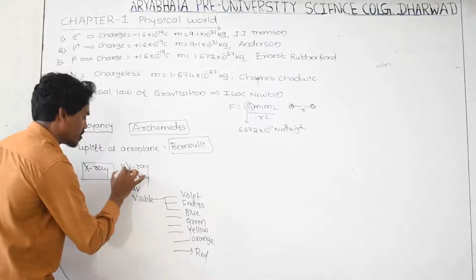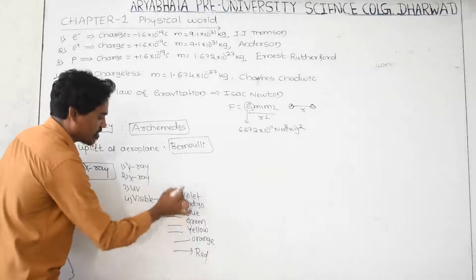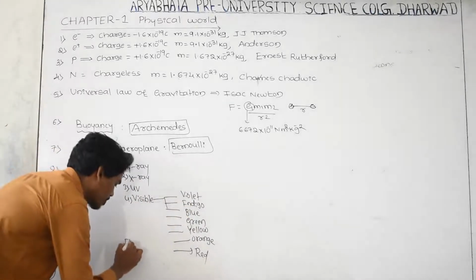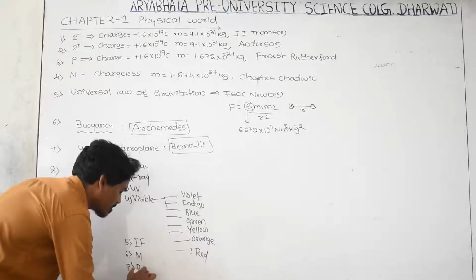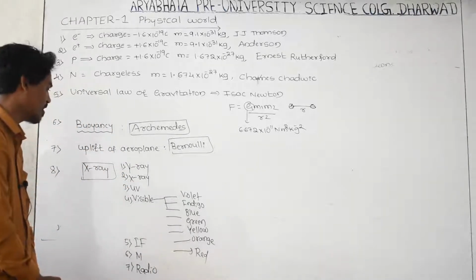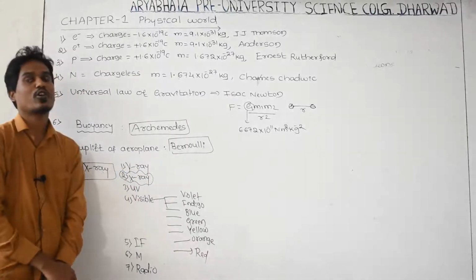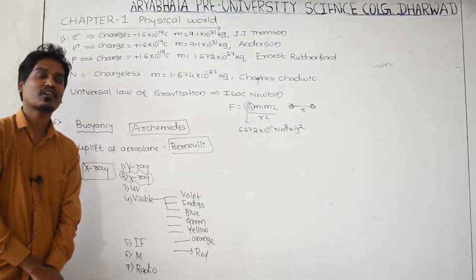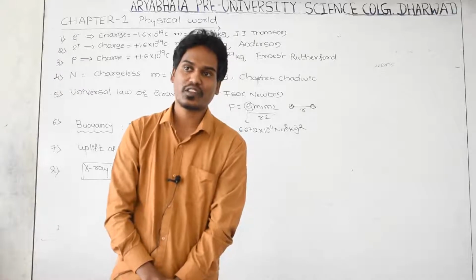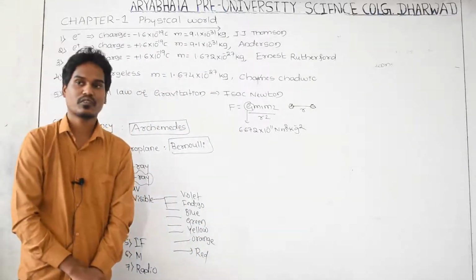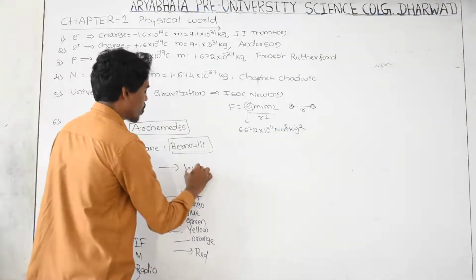This is the spectrum: this is first one, second one, 3, this is 4, and in the visible region again 7 VIBGYOR colors are there, and 5th one infrared radiation, 6th one microwave radiation, and 7th one radio wave. These are all electromagnetic radiation. Among them, X-ray is what we hear about many times. In the hospital, to scan the body and to locate the fracture inside the bone, that can be found by using the mechanism called X-ray. The X-rays were identified by the scientist called Wilhelm Röntgen.